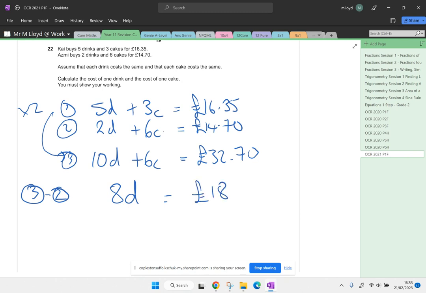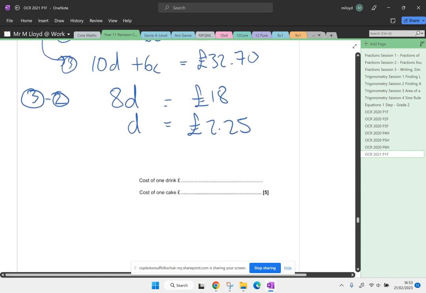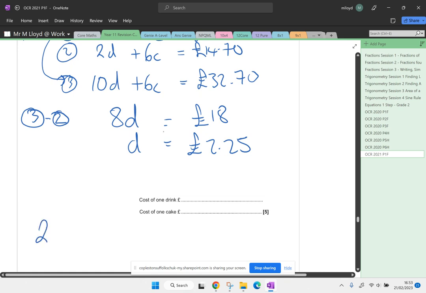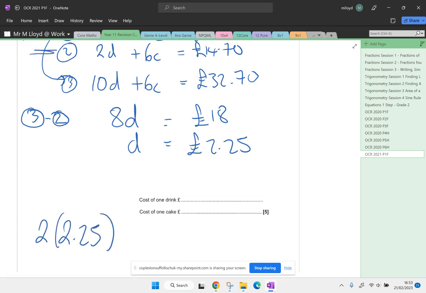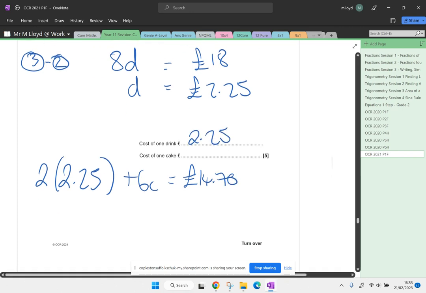Final step for this bit is to divide by 8, and that gives us 2.25. Okay, we now substitute this back in. So 2 lots of £2.25, because I'm using this equation up here, equation 2, plus 6c equals £14.70. In fact, cost of my drink is £2.25. I can write that on the answer line.